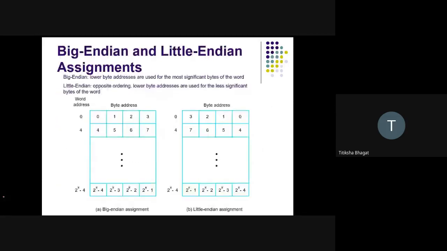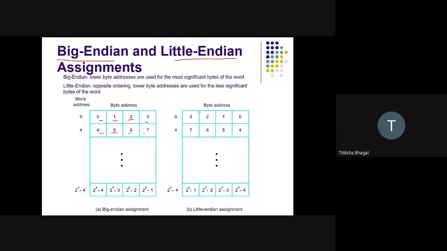So again, we have addresses. The addresses can be either big endian assignment or little endian assignment. Big endian assignment means the byte addresses go with the bigger number at the end: byte 0, byte 1, byte 2 and byte 3, next byte 4, byte 5, byte 6 and byte 7.